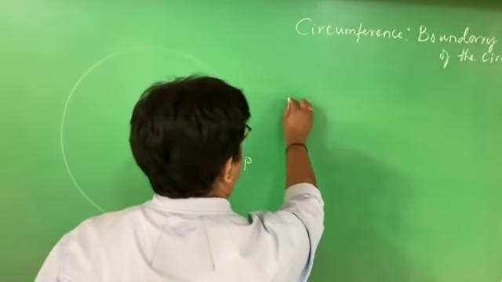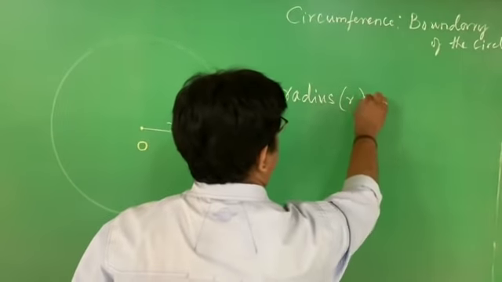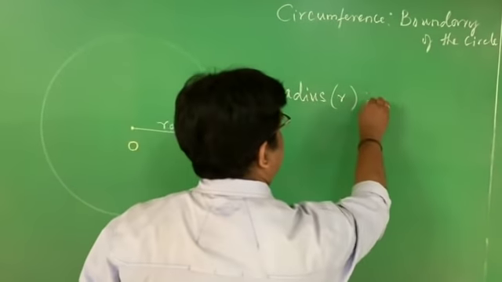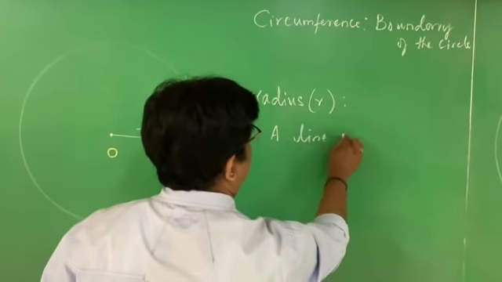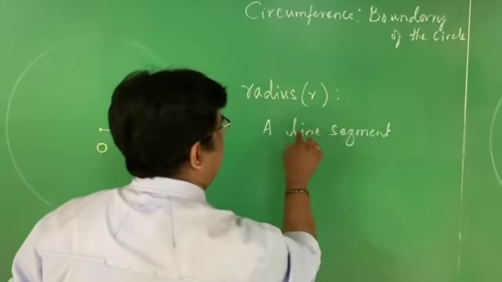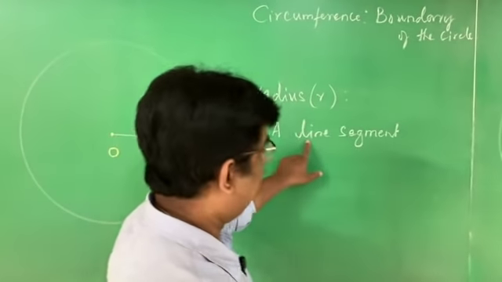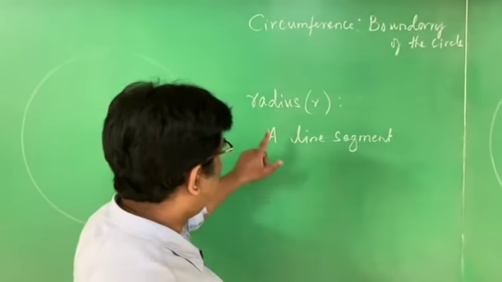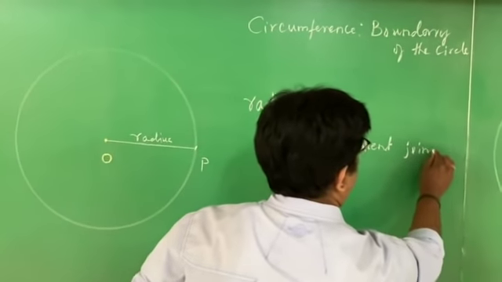Therefore, the first thing is radius. You have to understand what is radius. Radius is a line segment. If anybody writes radius is a line, it is wrong. Why? Because lines can be extended, whereas radius cannot be extended. Therefore, radius is a line segment joining what?